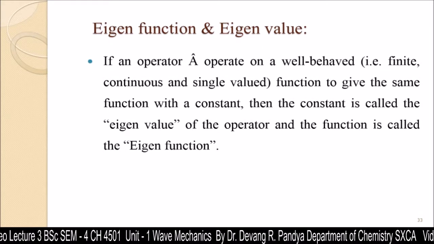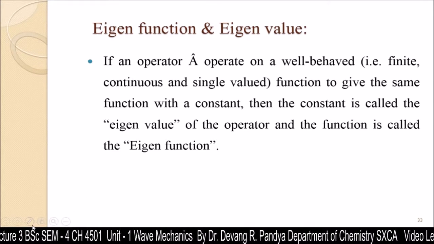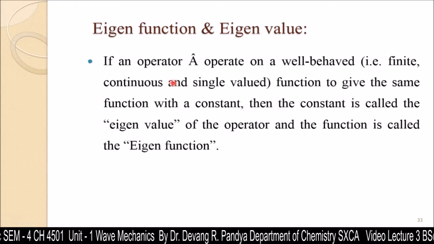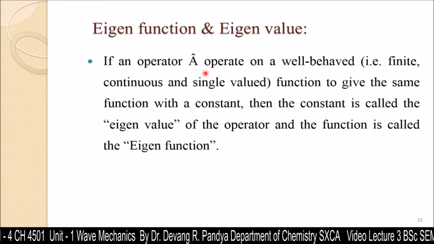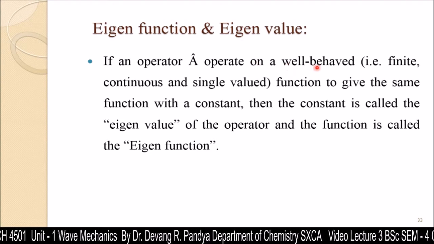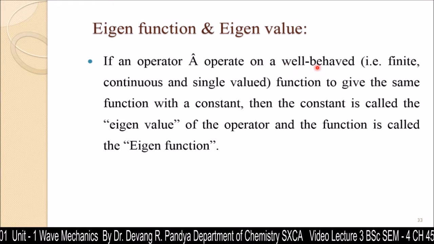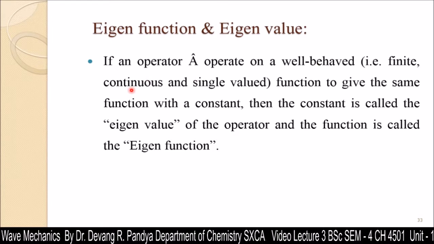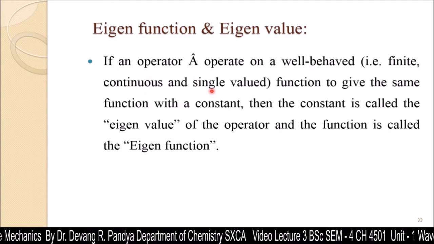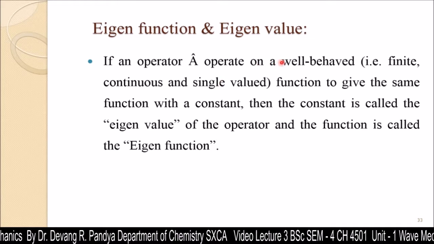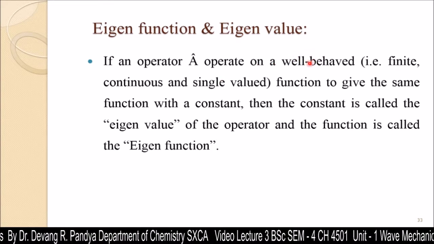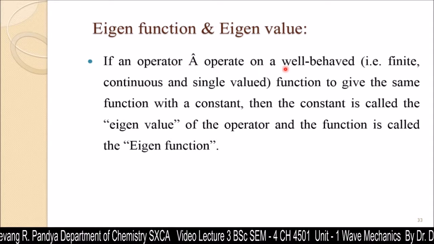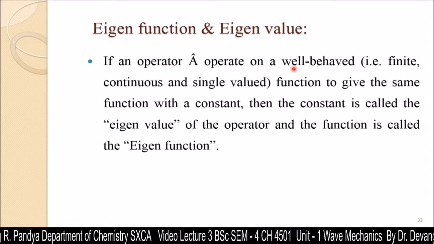This is the definition of the eigenfunction, eigenvalue equation. If an operator A operates on a well-behaved wave function, and by well-behaved I mean the wave function must be finite, continuous and single valued, that kind of wave function is called a normalized well-behaved wave function.